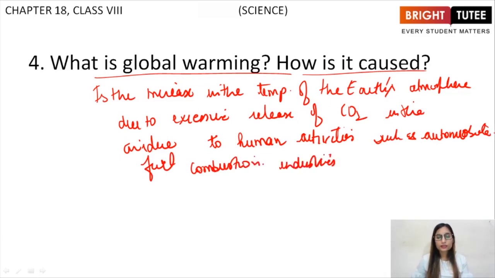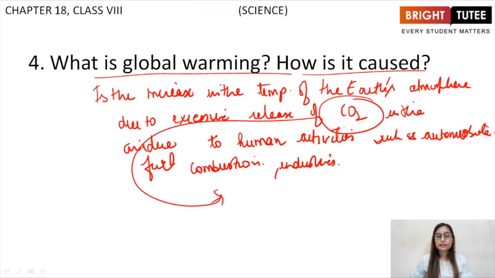Industries. So these activities cause excessive release of carbon dioxide, which ultimately leads to carbon dioxide traps.